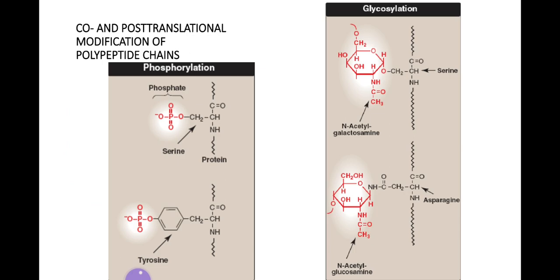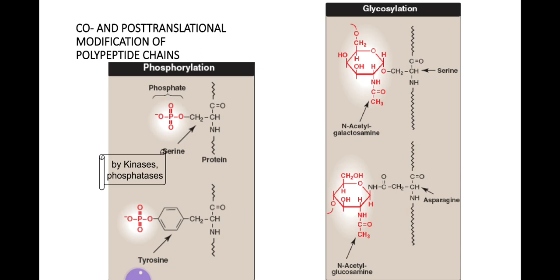Another modification is phosphorylation. Phosphorylation occurs on the hydroxyl group of serine, threonine, or less frequently on tyrosine residues. This phosphorylation is done by the kinases, and if the phosphate group has to be removed, it will be done by the phosphatases.